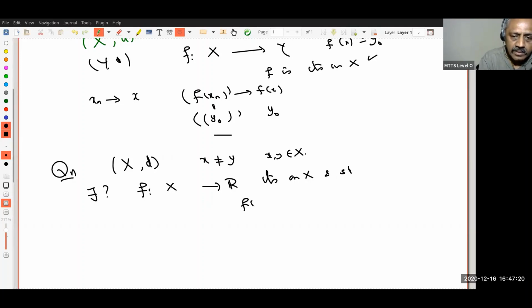I want f(x) not equal to f(y). Would you follow that? So in some sense, what I want is, given a pair of distinct points, a continuous real valued function which separates them. Separates meaning the values are distinct at these points.